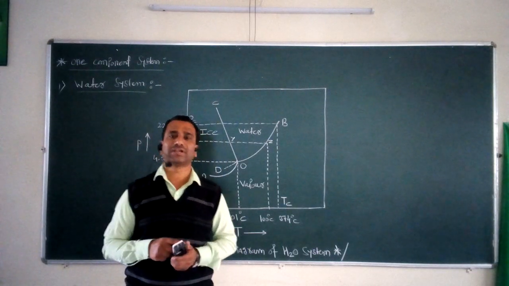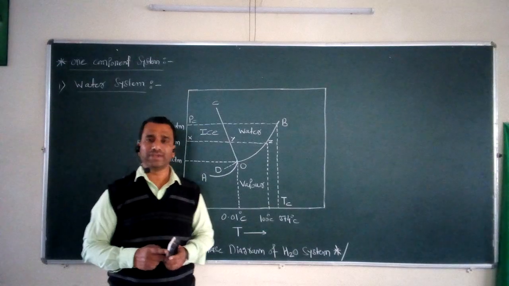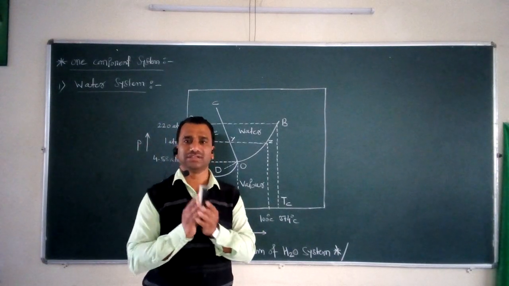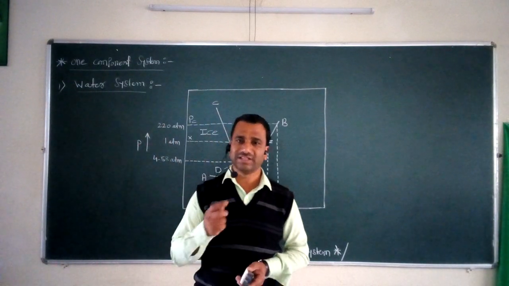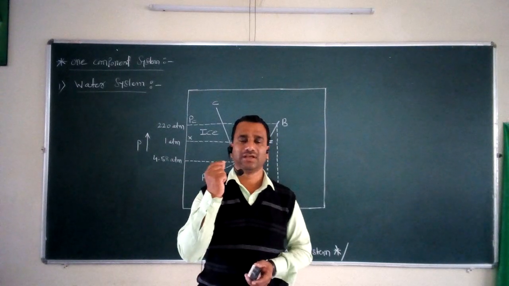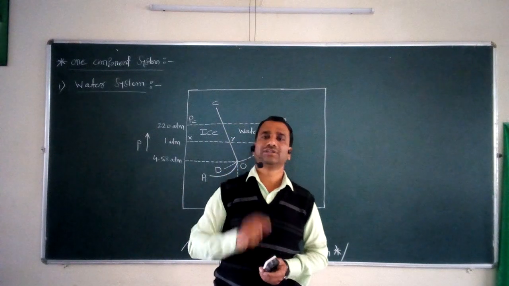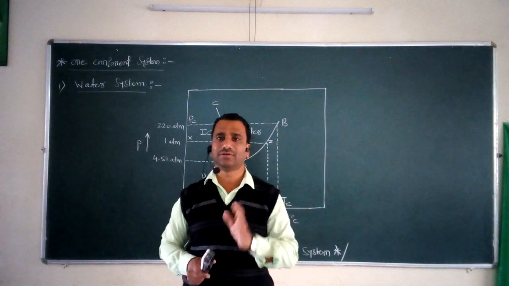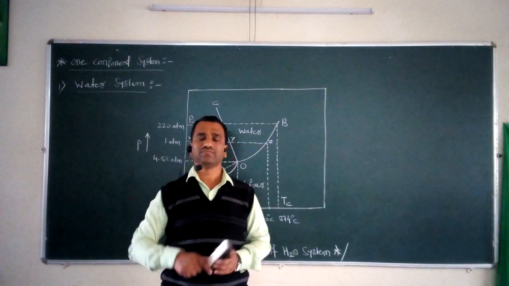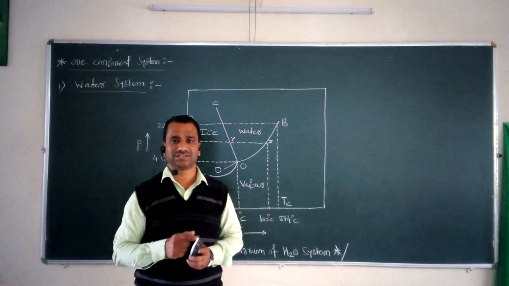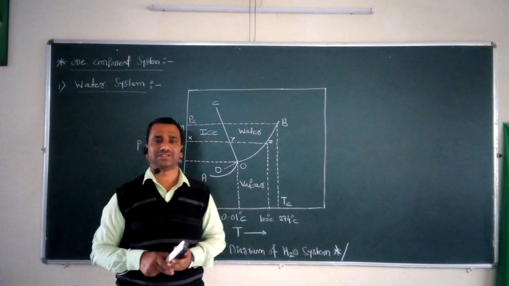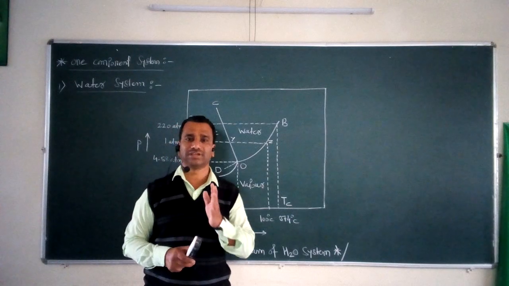Why is it called a one component system? Because all the phases present in this water system can be described with the help of one chemical composition, that is H2O, the molecular formula for water. In terms of this H2O, we can describe all the phases present in this water system, and that's why it is called a one component system.